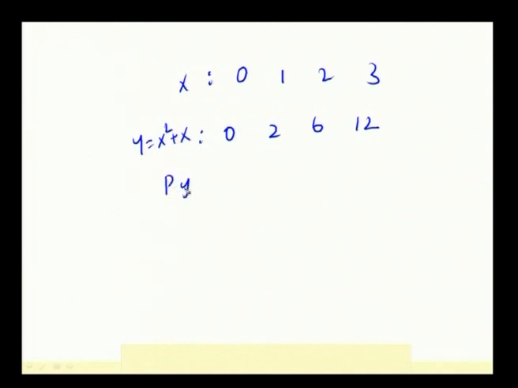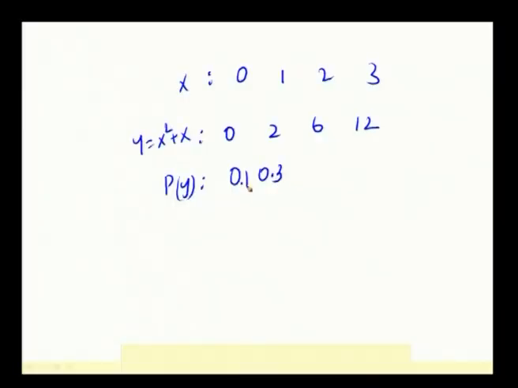So, the probability function will never change whatever the change happens to be to the random variable. So, the corresponding probability values are 0.1, 0.3, 0.4 and then 0.2. We have to find out the expectation of this particular random variable y. So, y into p of y we have to find out. Y into p of y, just multiplying this, 0 into 0.1 is 0, 0.6, 2.4 and this is 2.4.